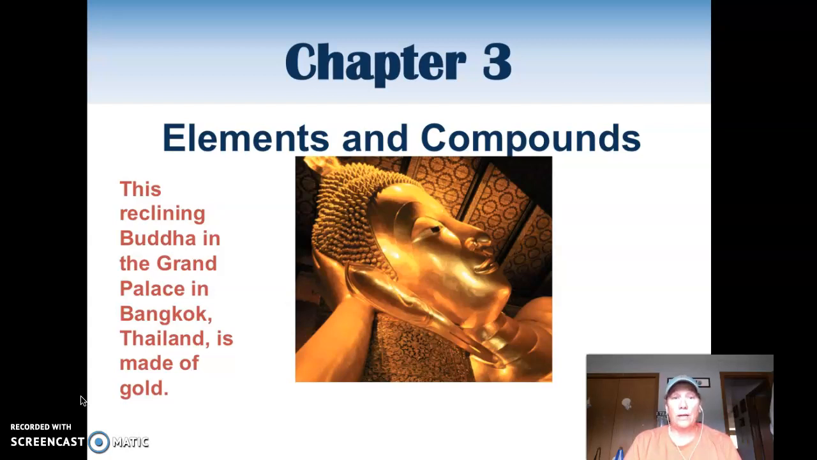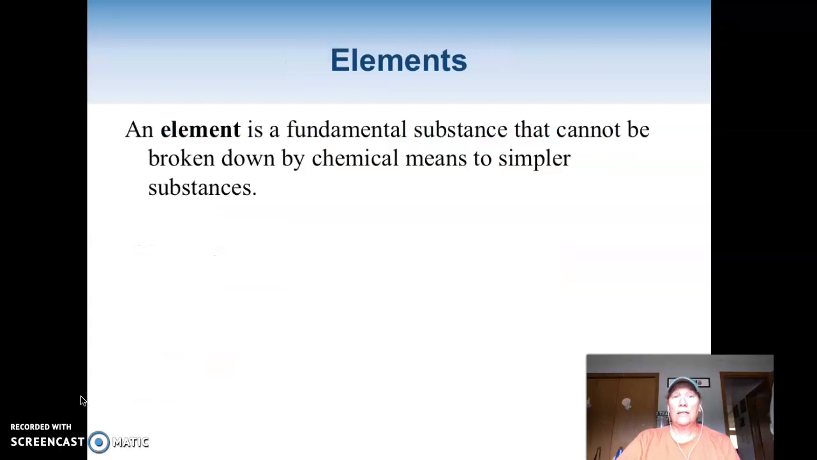And here you're showing a picture of a statue that's made out of pure gold. Imagine how much money you could get for that, okay? So an element is the fundamental substance, and it cannot be broken down into any simpler substances. That's it. That's as small as you get.